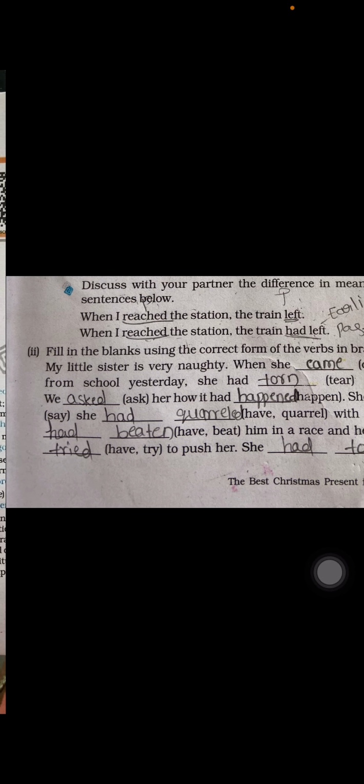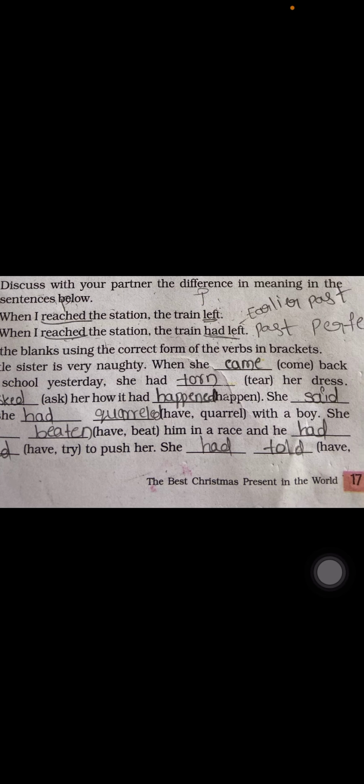Next, she and have beat him in a race. Had plus V3, beaten, we use in this blank. And he have try to push her. Had plus tried, also V3 form.